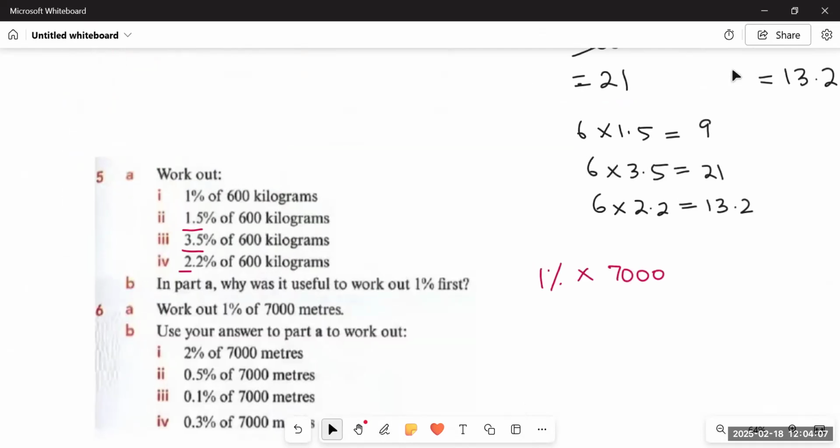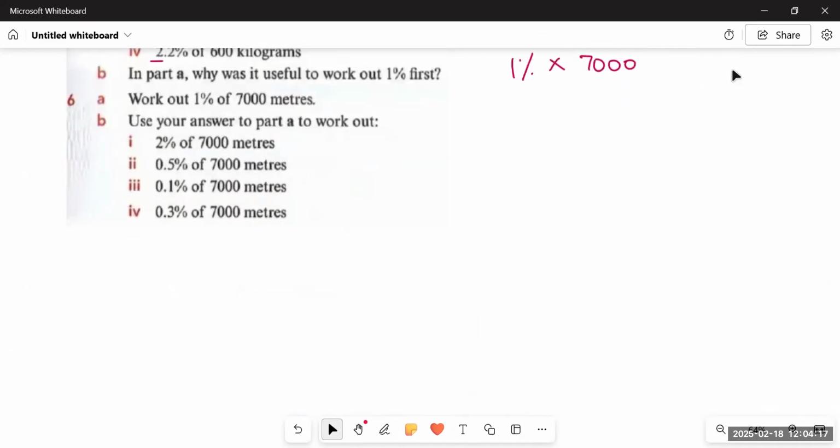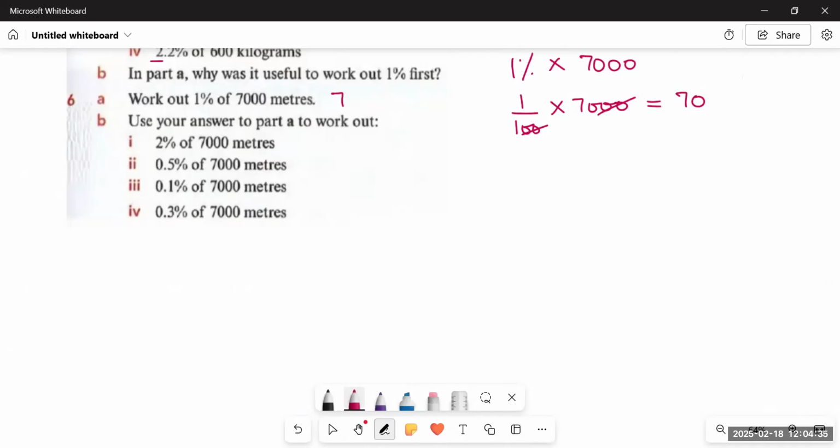Similarly, if we talk about 1% of 600, there were 2 zeros in 600, so we can say 1% of 600 would be 6, cutting the 2 zeros. You see, this is how you can calculate 1% of any number having at least 2 zeros. So 1% of 7,000 would be 1 upon 100 multiplied by 7,000. And when you cut the two zeros with the two zeros, you are left with 1 multiplied by 70, which is 70. So 1% of 7,000 meters would be 70 meters.